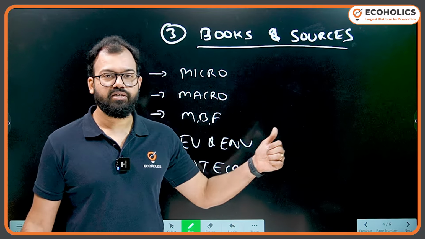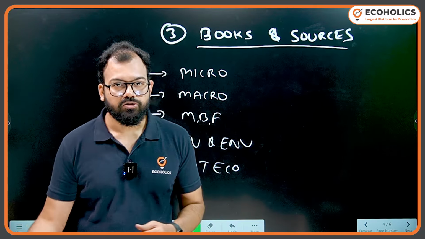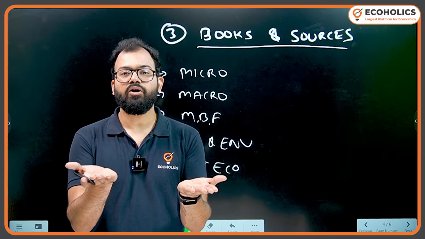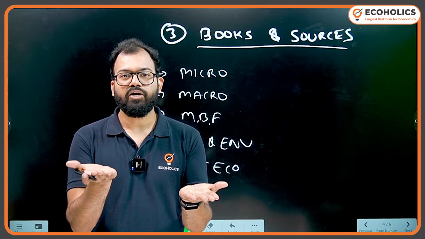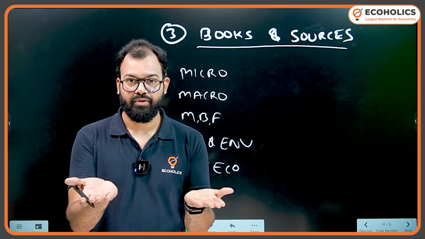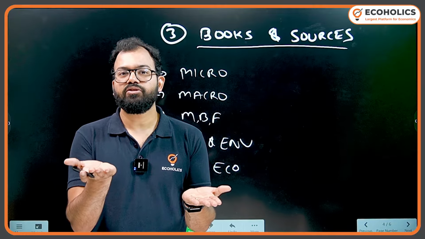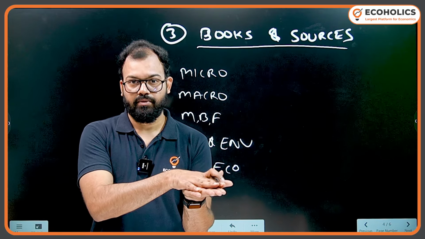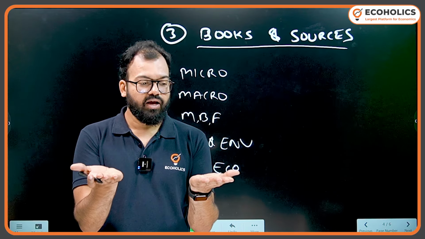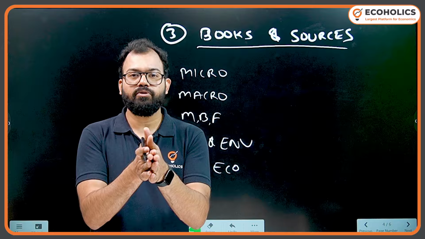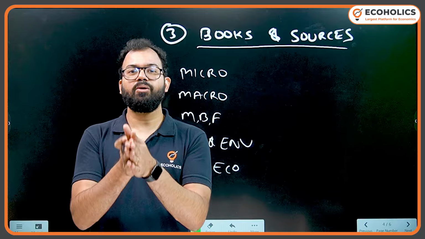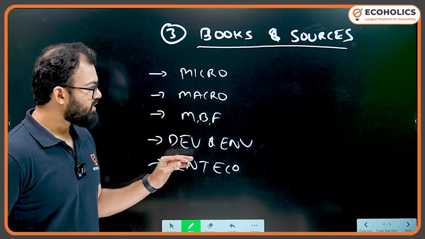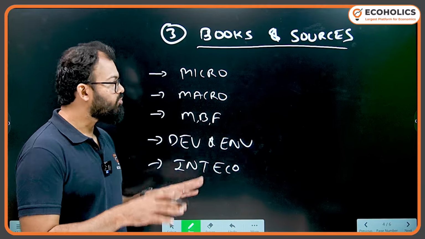For macroeconomics, generally people say Dornbusch and Fischer; H.L. Ahuja is also available, Richard Froyen is available. But what I say is, Indian and foreign authors give different perspectives. Foreign authors are good at storytelling, so if you are reading any foreign author, you will get conceptual clarity. But if you are reading an Indian author, you will get information. So conceptual clarity from foreign authors and information from Indian authors, if we club them together, that is what we have done in our economics optional hard copy study material that we give to our live batch students. So you have to do a mix and match of both.